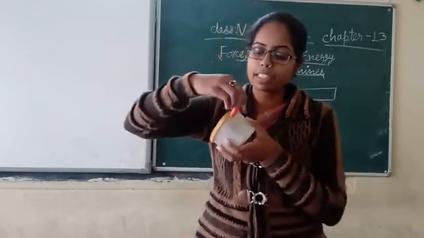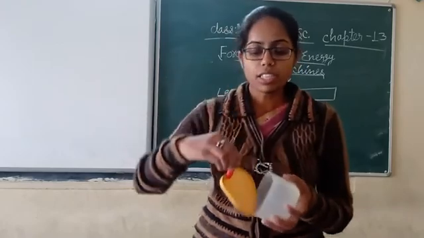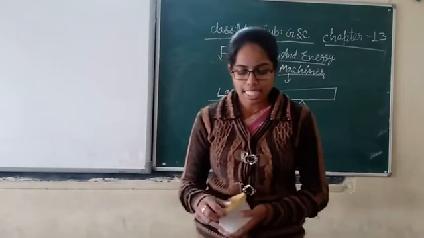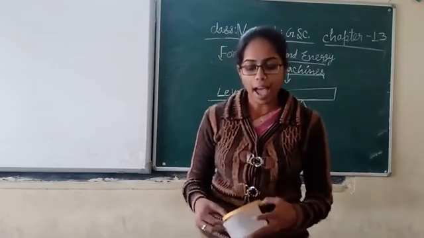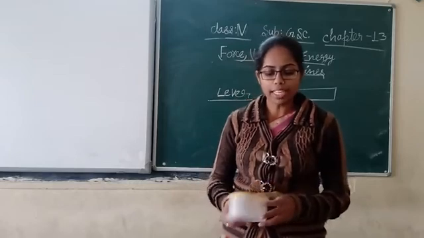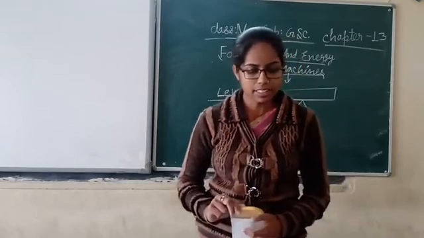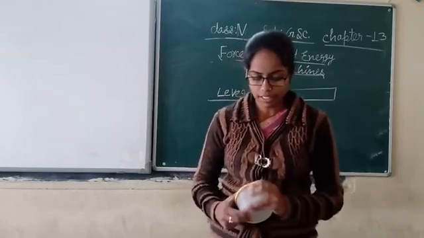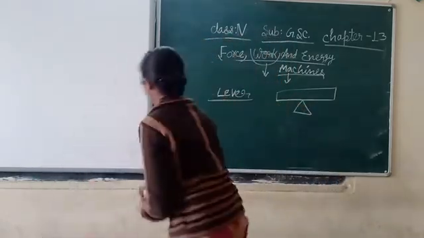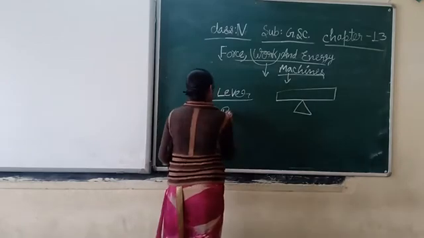Clear? Yes. Scissors, bottle opener, hammer, seesaw. These are examples of the lever. Clear to everyone? Now, we will discuss the pulley. Pulley is also a simple machine.